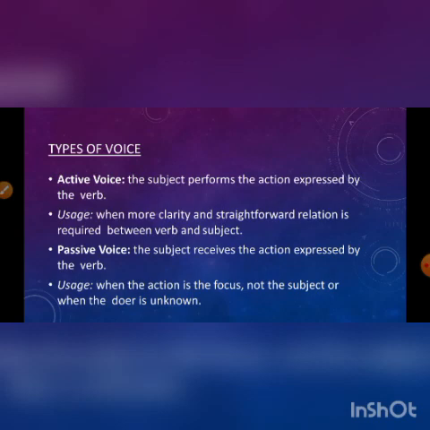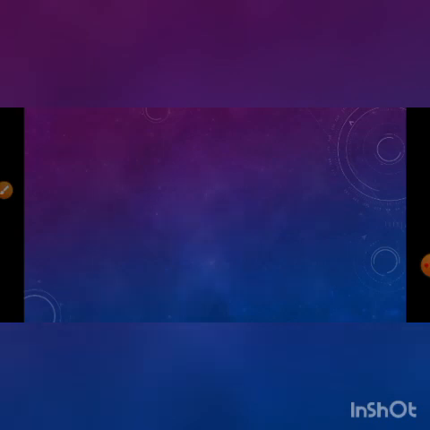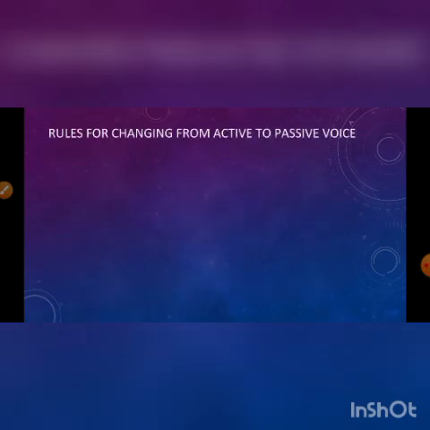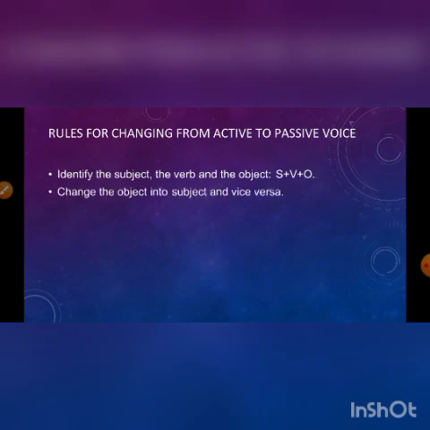Okay, remember this. After the types of the voice, now let's understand how to change the voice, right? Before changing the voice, you have to know certain rules of how to change from active to passive. The first rule is identify the subject in the sentence, then verb, then object. After that, you should change the object into subject and vice versa. Means you should change the object of the sentence into subject and change the subject into object. Vice versa means that thing. So you can interchange the subject and object.